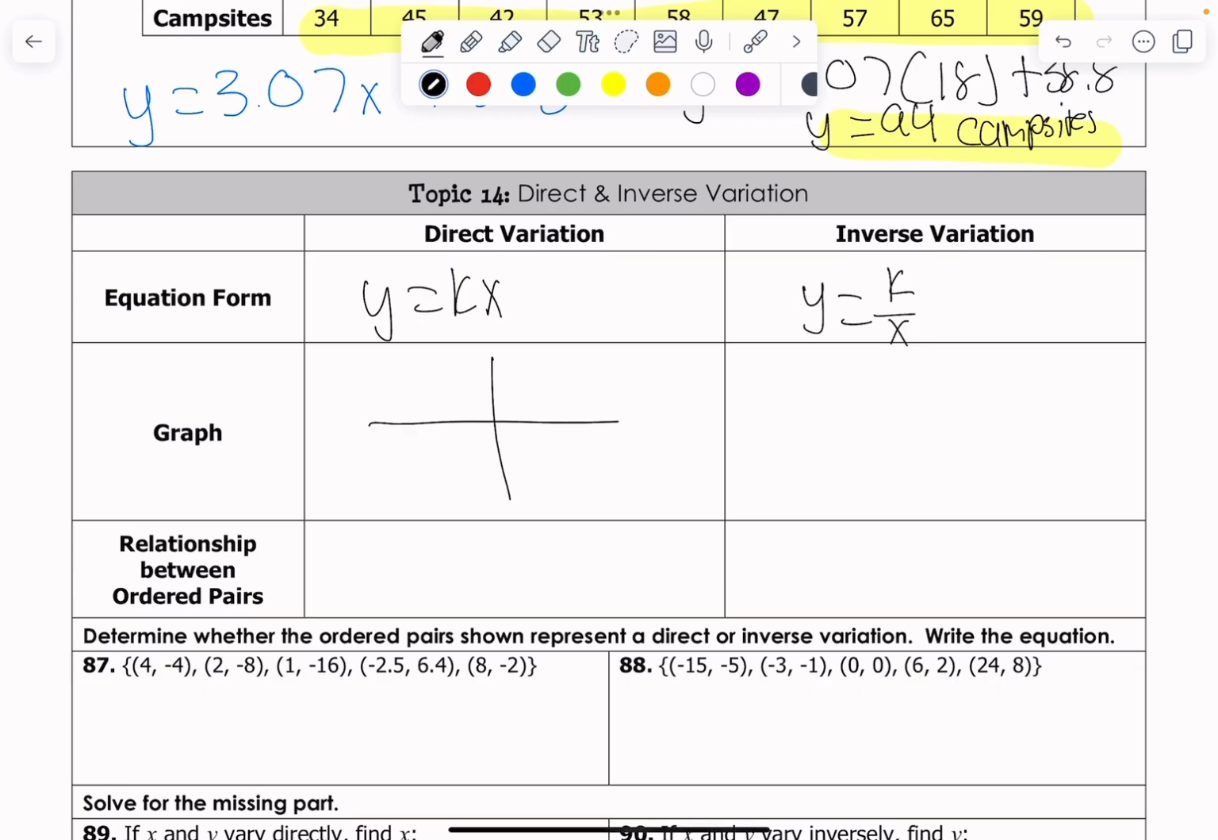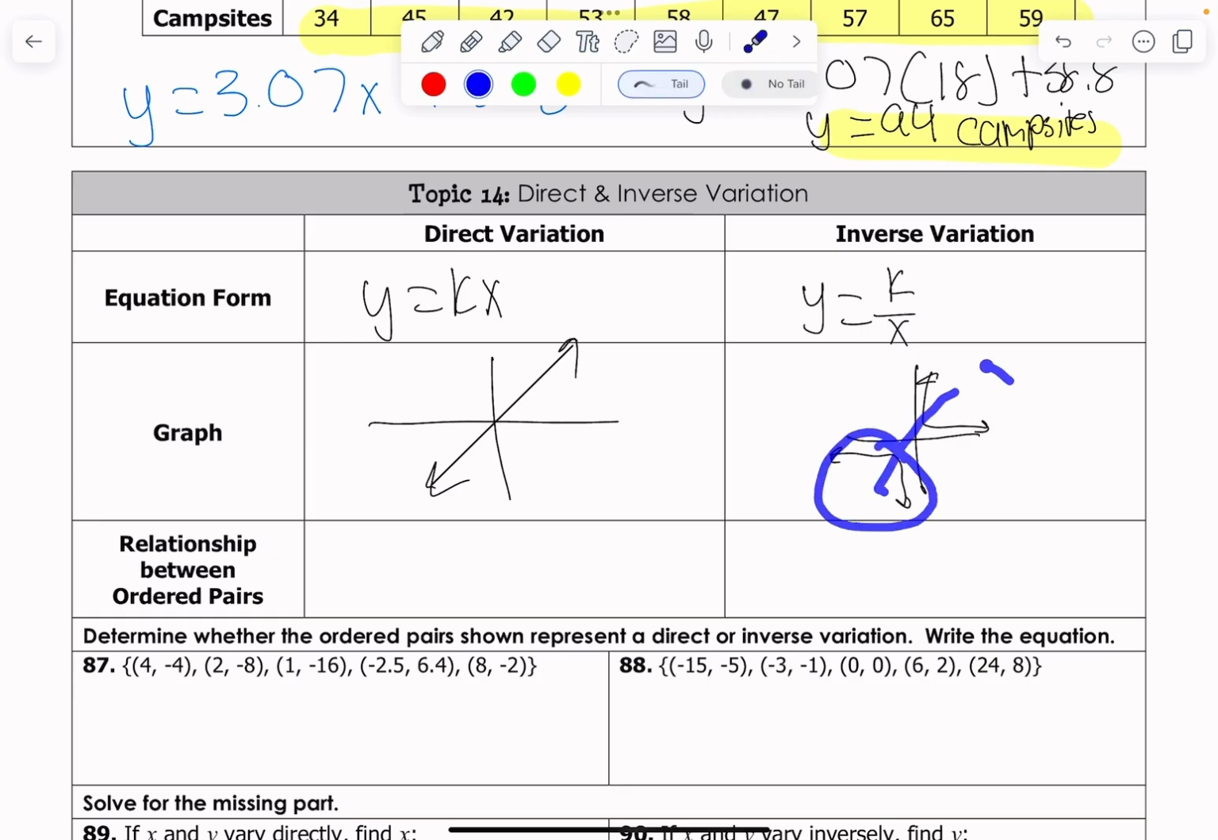Graphically, direct variation just has to go through the origin. That's pretty much it. Inverse variation, basically they're kind of opposites. They kind of mirror each other. So for example, I could take this and flip it over here. It could also be in these two quadrants, but that's just a generic graph of them, okay?